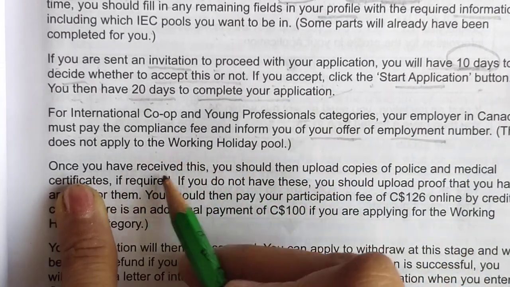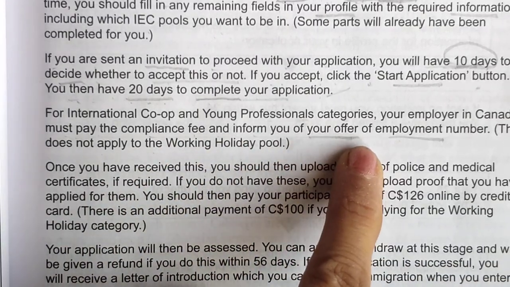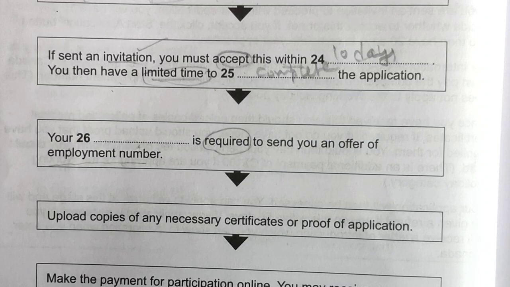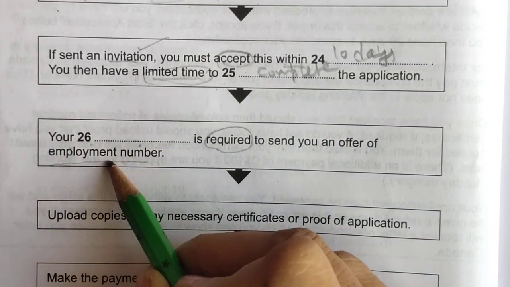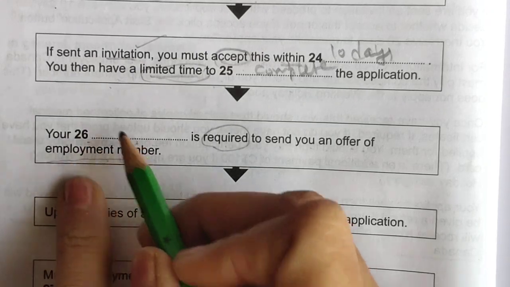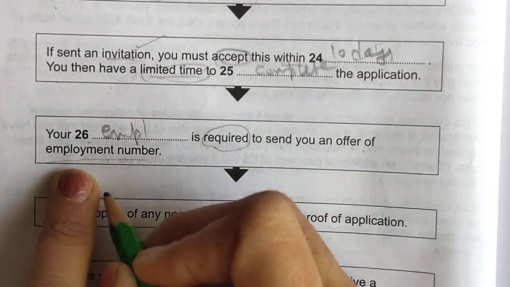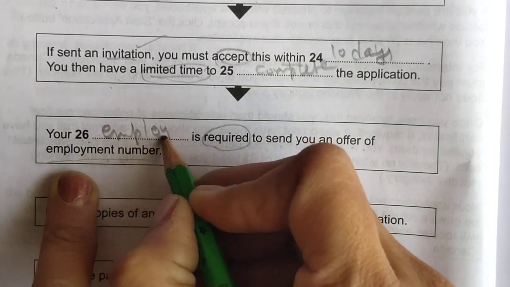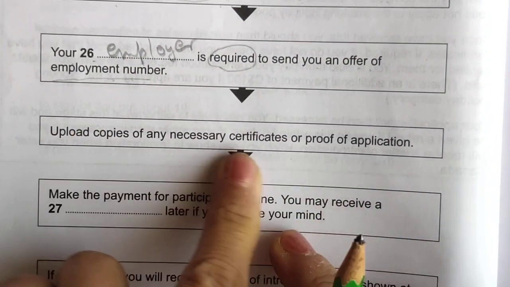And working holiday received this. Okay, so let's hope for this. Your dash is required to send an offer of employment number. So employment number was there. So employer they were talking about. Employer is required to send an offer of employment number. So okay, employer will be the answer.